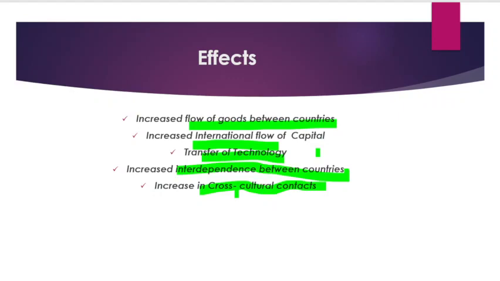Just an example. Now if you see the increased interdependence between countries. Interdependence takes place with other nations that have industries not found in the home nation. For example, I'll give you an example. Say America. America is very famous for its auto industries, automobile and car industries and all.